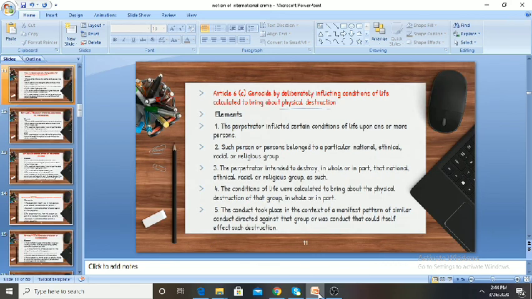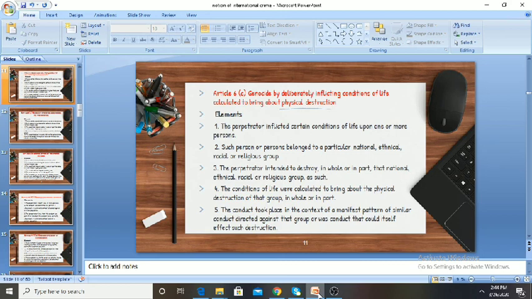Article 6, Clause C, provides for genocide by deliberately inflicting conditions of life calculated to bring about physical destruction. The elements in this regard are that the perpetrator inflicted certain conditions of life upon one or more persons.